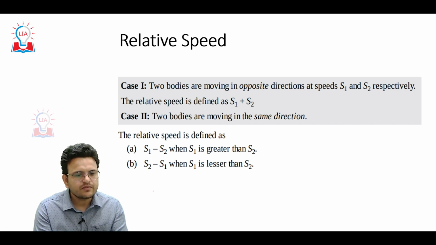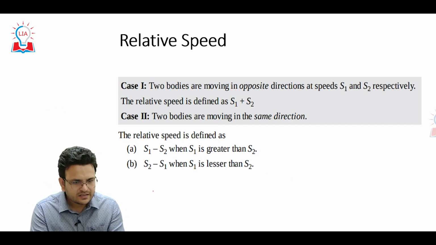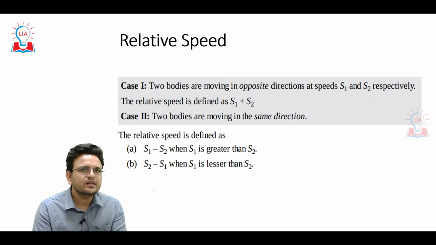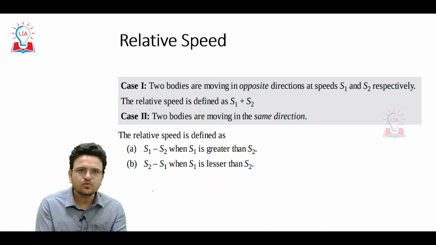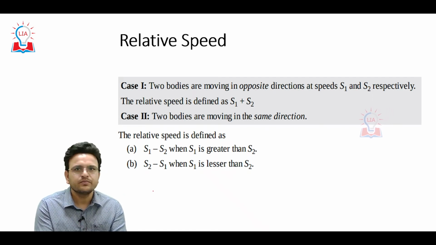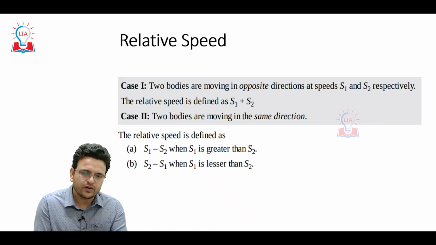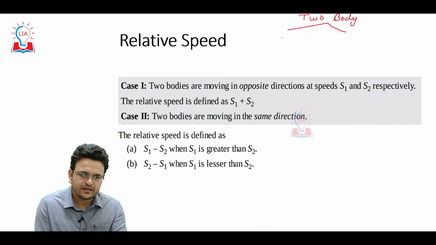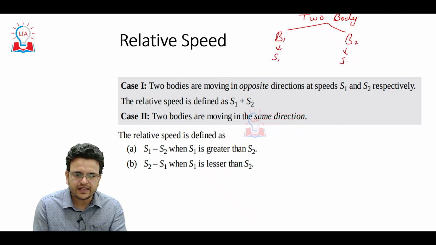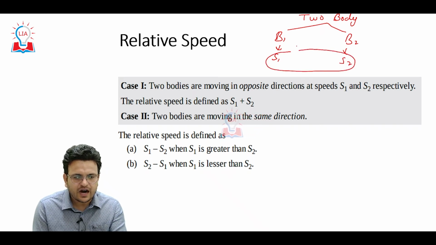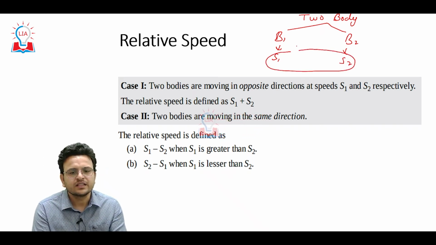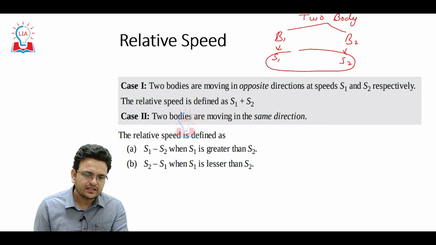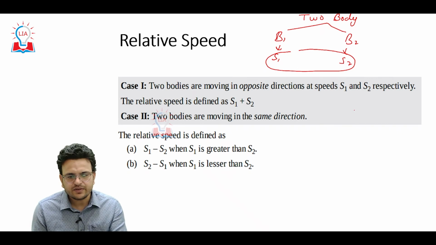Now come to one more concept, which is relative speed. In this concept, you have to understand whenever two persons or two bodies are in motion, consider two bodies. Body 1 has speed s1 and body 2 has speed s2. When these bodies are moving in the same direction, the relative speed will be s1 minus s2.